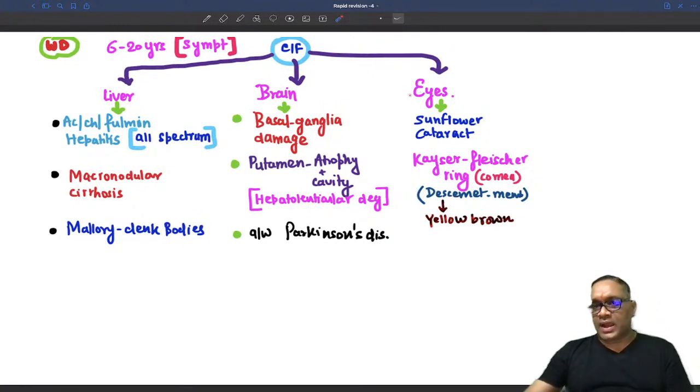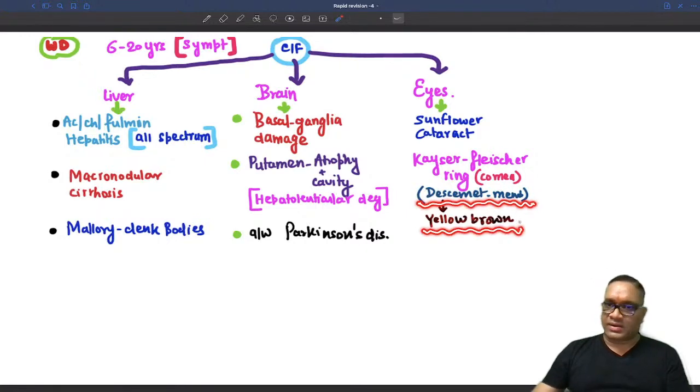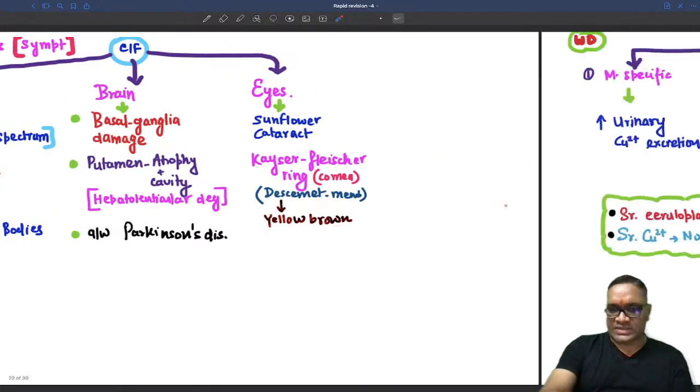And in the eyes, you are going to see sunflower cataract, number 1, and Kaiser-Fleischer ring. You can see it in the cornea with the naked eye also, but it is best seen by slit lamp examination. In the cornea, it is deposition into the Descemet membrane, and it will give you a yellow-brown color, right? So that is about Wilson disease.